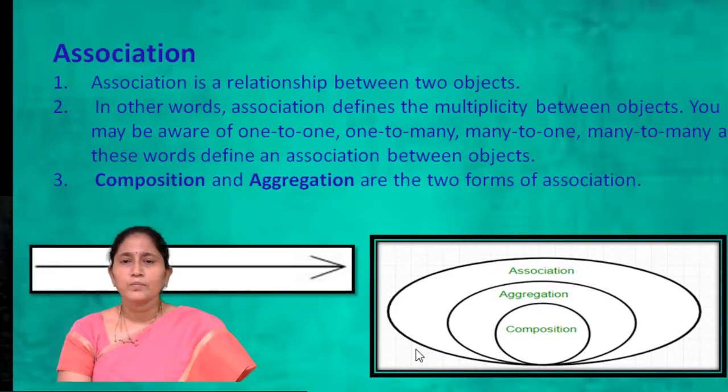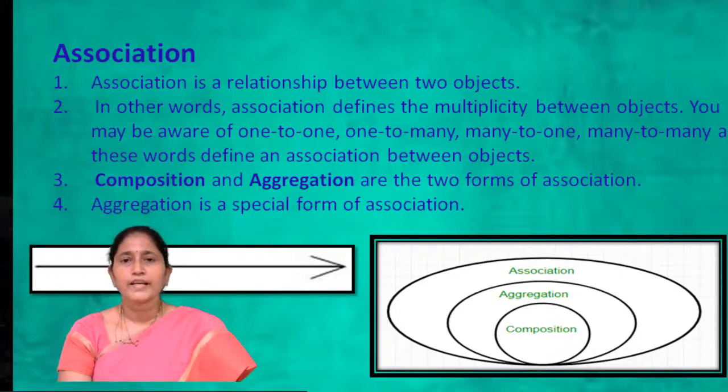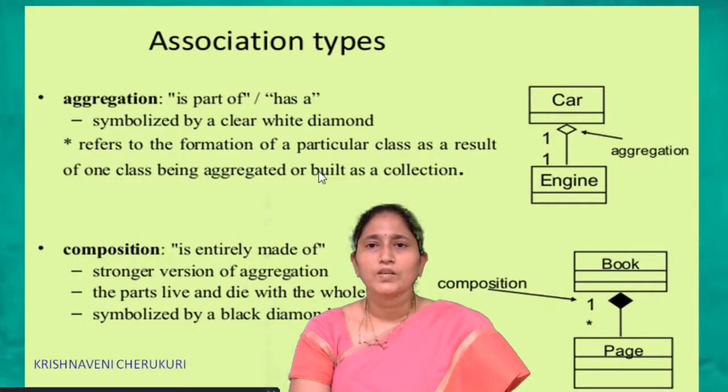Composition and aggregation are the two forms of association. Aggregation is a special form of association and composition is a special form of aggregation. The association symbol can be represented as a simple line. Then coming to the association types, aggregation and composition.